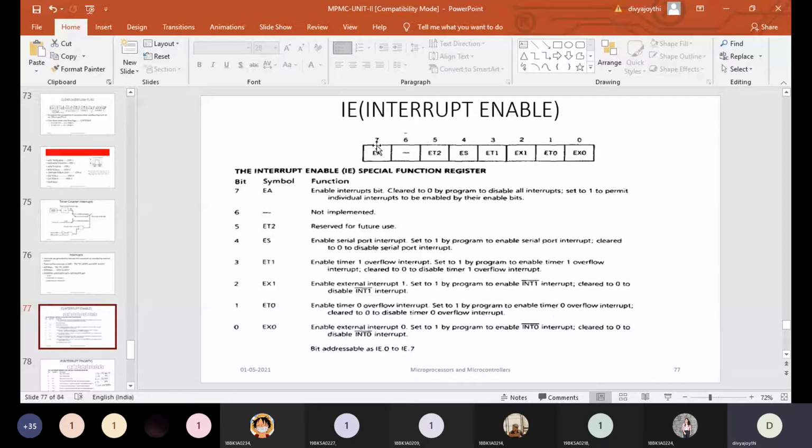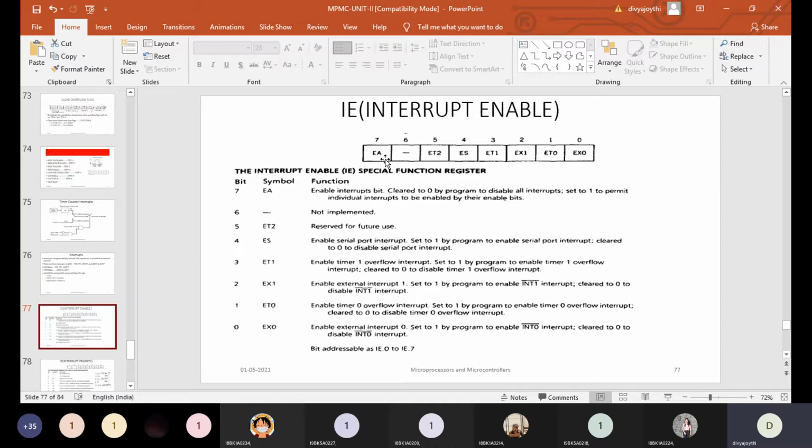Here, wherever you find E, E stands for enable. If you observe the last bit, that is D7, it is EA. That means enable all the interrupts. What it is trying to say is that there are 5 interrupts.